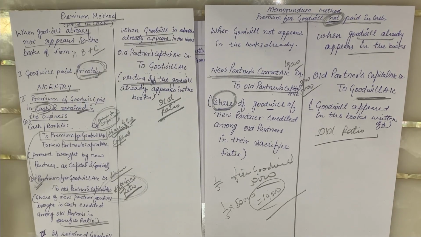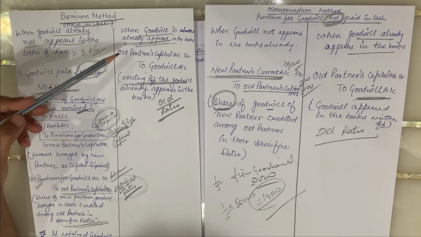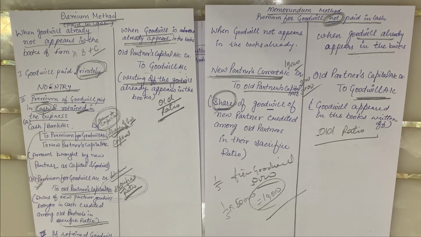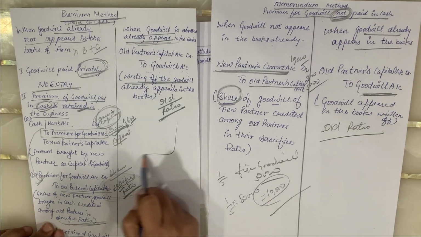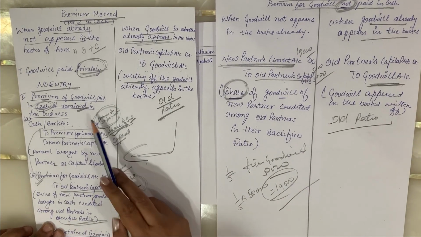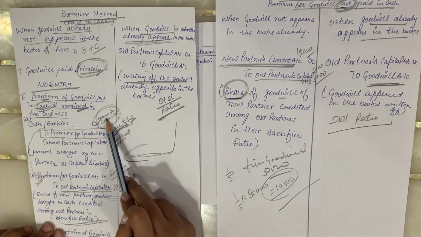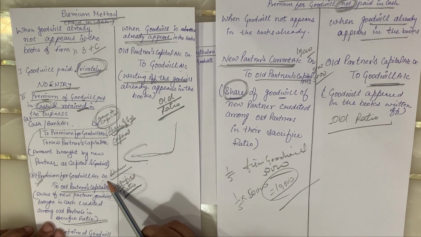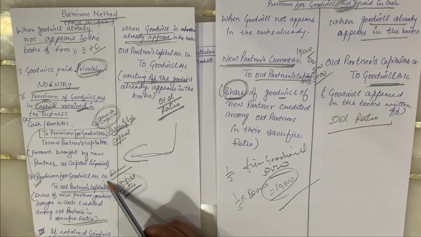And when the goodwill already appears in the books, old partners' capital account debit to goodwill account; first of all, the old goodwill is to be written off. I am telling you again and again. After that, all those entries we have done in the previous case are to be done: the entry for bringing the amount of goodwill, the entry for retaining, and the entry for withdrawing the goodwill. All those entries are to be considered.